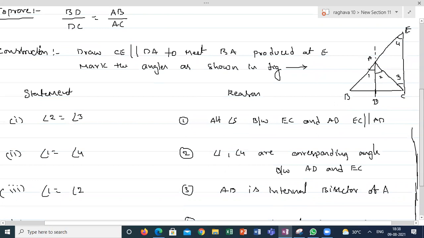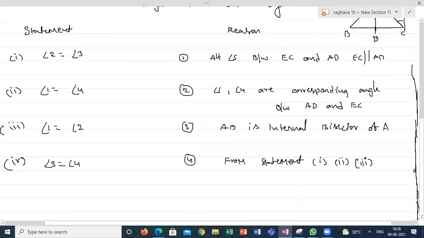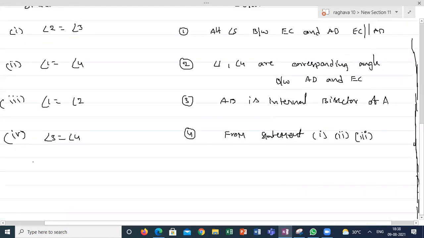If angle 3 is equal to angle 4, triangle ACE is an isosceles triangle. So I can take the fifth one: AC is equal to AE.